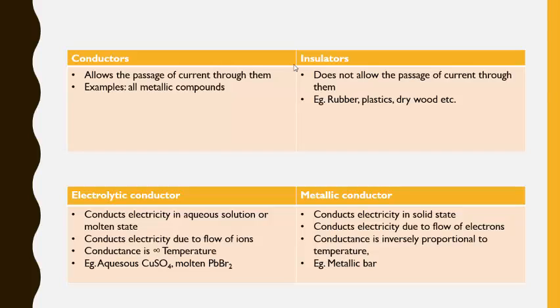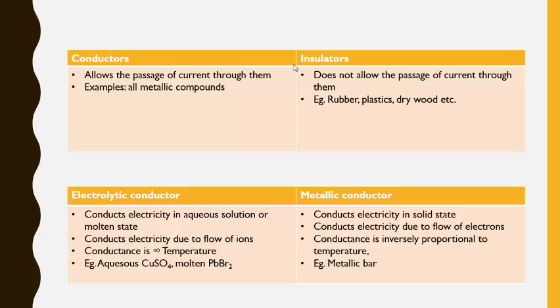Examples: all metallic compounds, metallic rods, iron rods, they conduct the electricity, so they are supposed to be conductors. Even the water can conduct the electricity. The insulators examples are rubber, plastic, dry wood, etc. They do not conduct the electric current, so they fall under the examples of insulators.